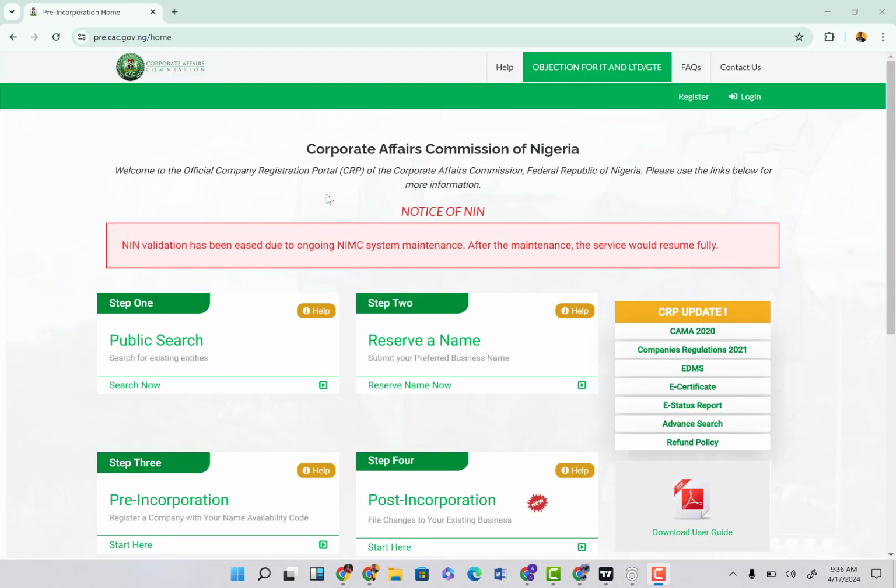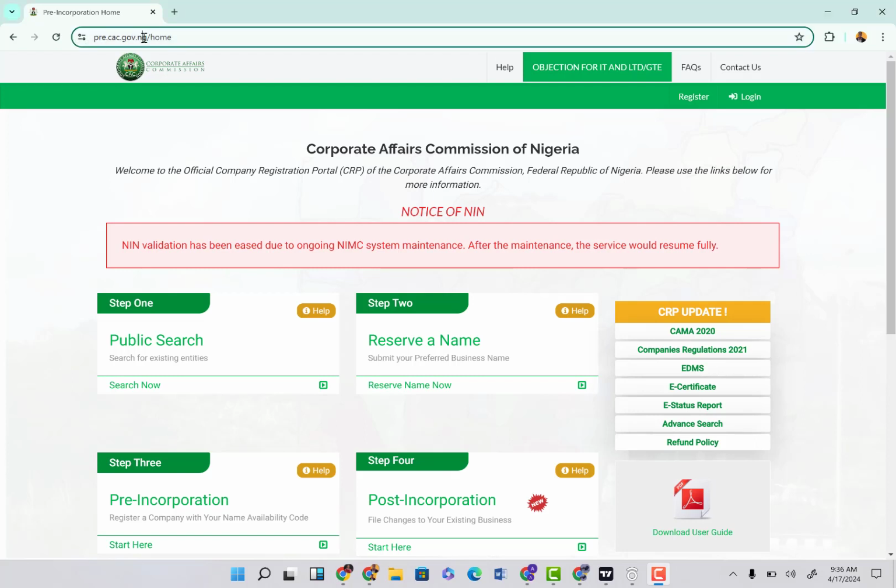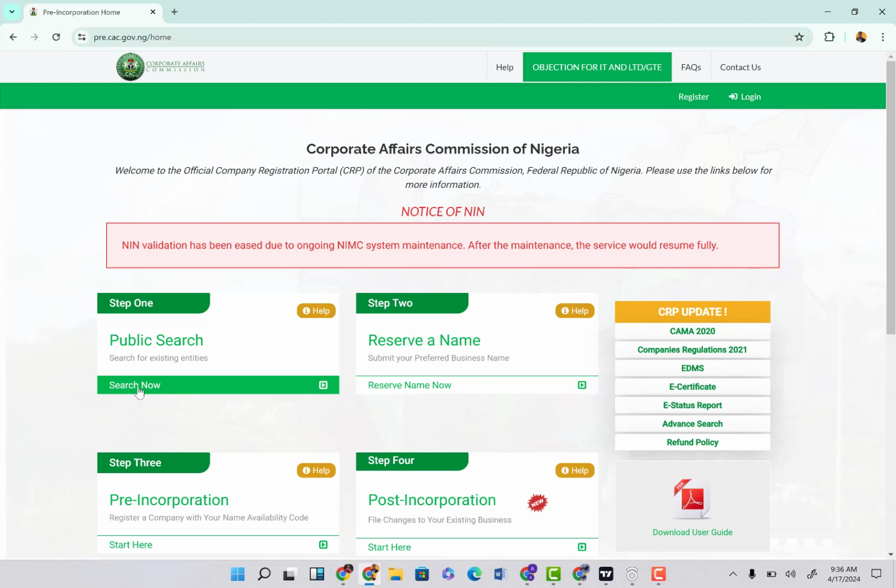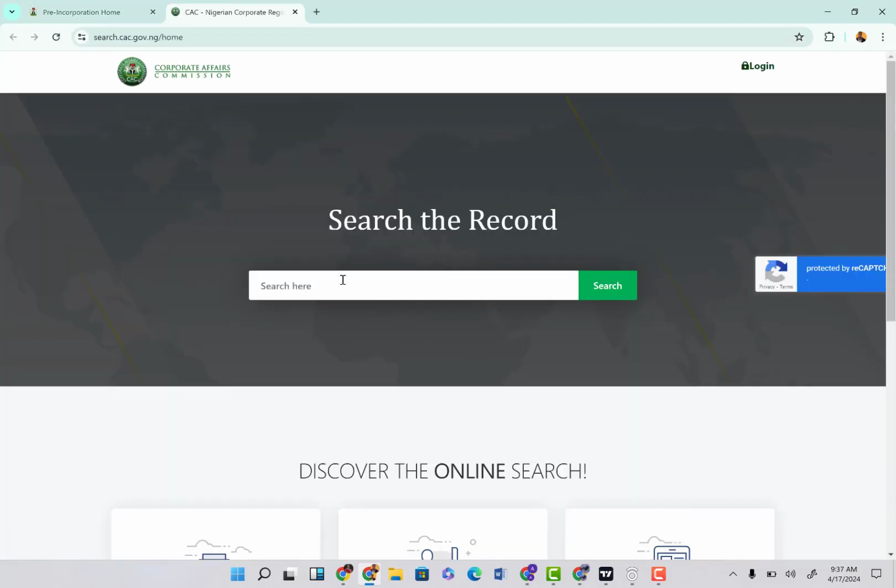The first thing you want to do when you come to this website is go to pre.cac.gov.ng, as you can see displayed on my screen here. Now you want to click on it and it's going to bring you to this page of the website. This is how the website looks. One of the first things you want to do is search if the business name you want to use is available. So you want to come here and click on search now, and it's going to open for you this way.